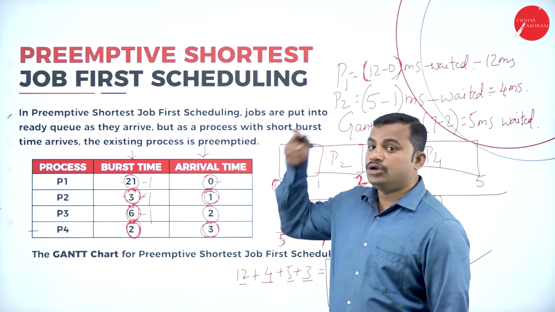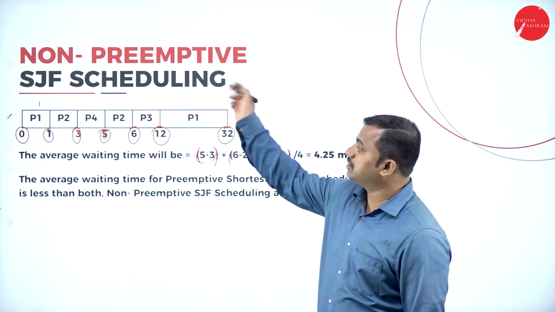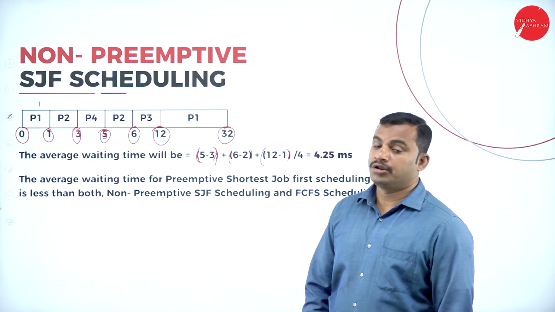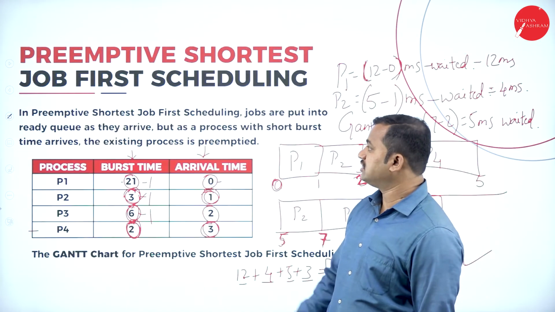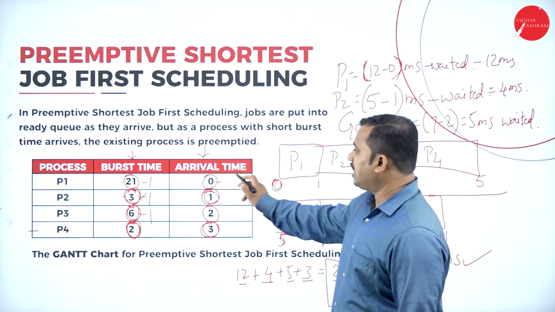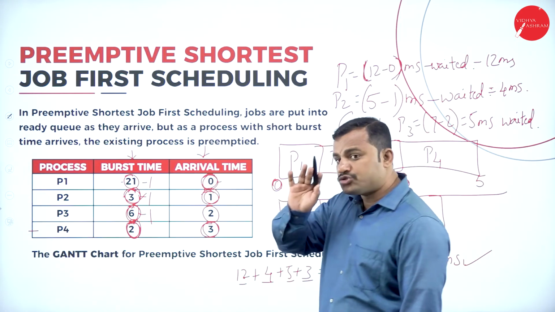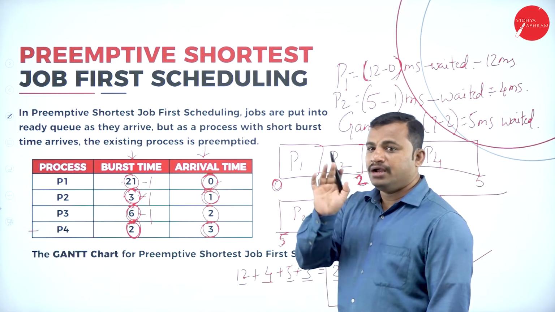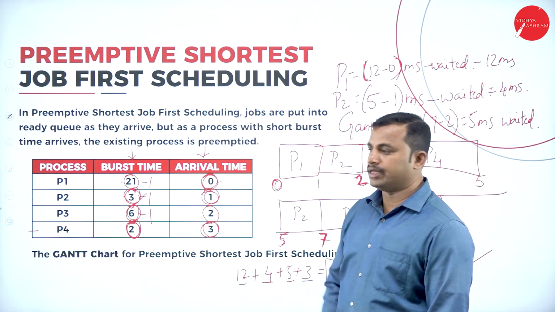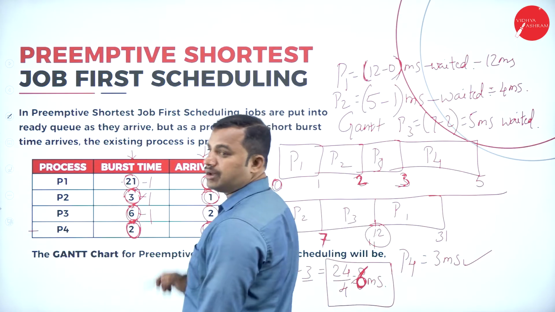What about the non-preemptive CPU scheduling algorithm? If I consider the same question, P1 arrives at time 0, it has to complete the execution of that, because once it starts running, it won't consider any other priority. So, P1 must be completed.